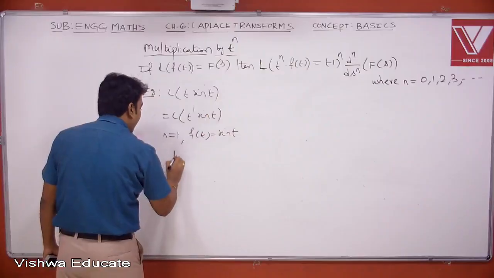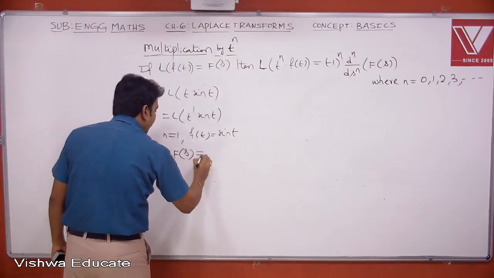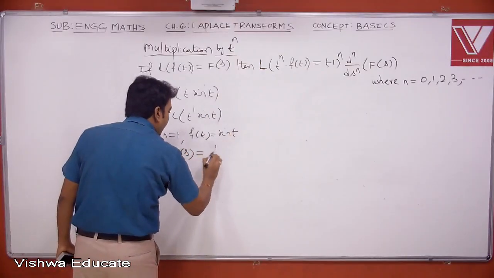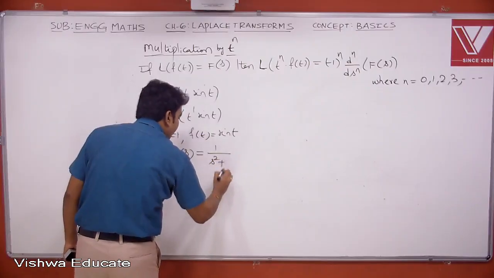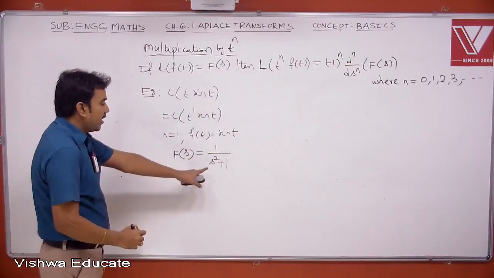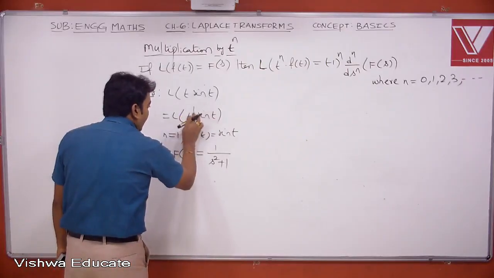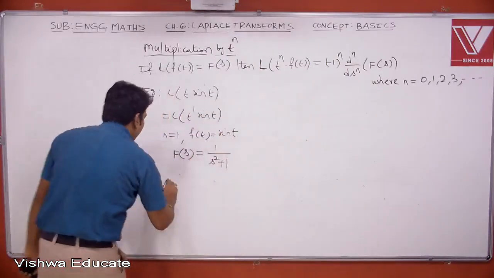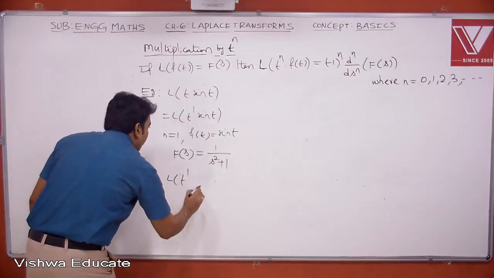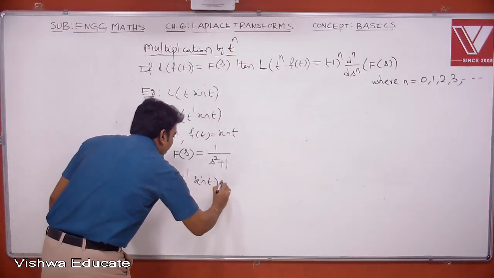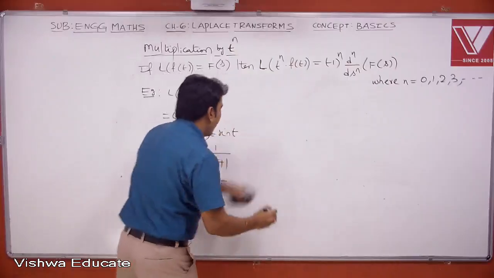Therefore, its Laplace transform is F of s equal to, here a value is 1, so a by s square plus a square. This is 1 by s square plus 1. Now, I can easily get the Laplace of this one using this property. Therefore, Laplace of t power 1 into sin t equal to, according to this formula, n value is 1.